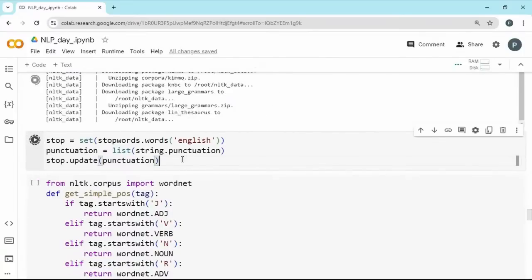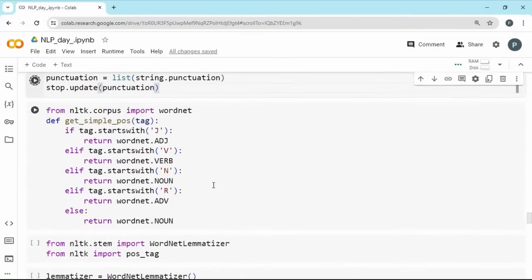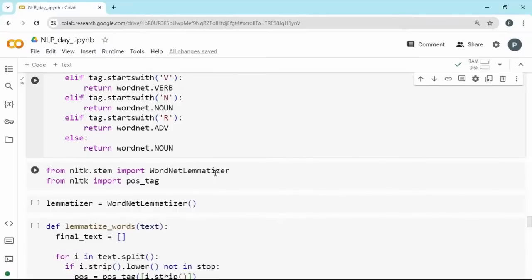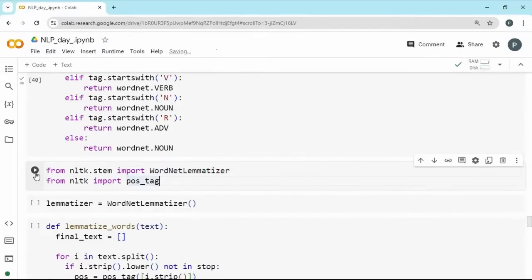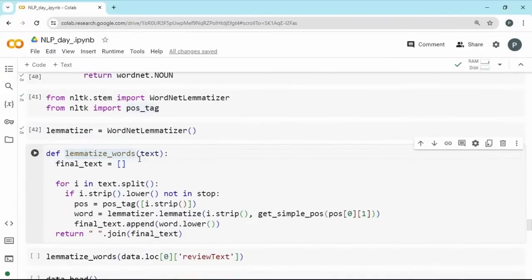At the same time, we know that if you perform lemmatization, we may need a process for finding the parts of speech. It will give you the starting letter, and with that you can find whether it's an adjective, a verb or a noun, as we used to do in our parts of speech for lemmatization. We can create this function, and once you've done that, we need a WordNet lemmatizer and a parts of speech tag from NLTK. We create an object for the lemmatizer, and we can create a function for lemmatizing a word and the final text.